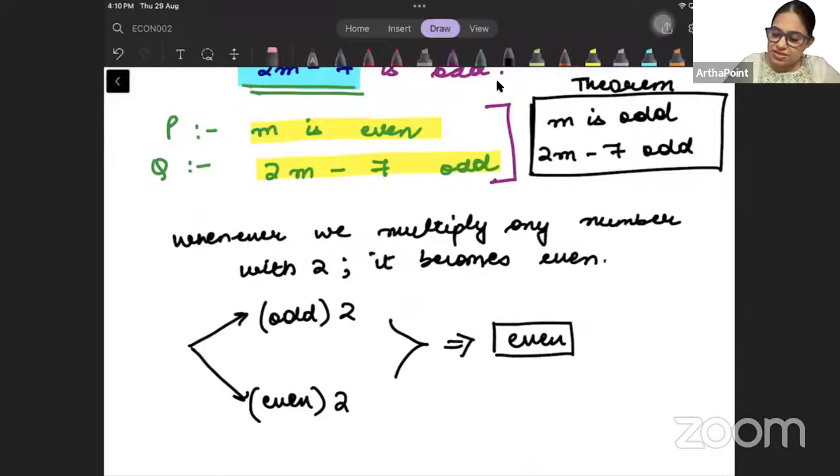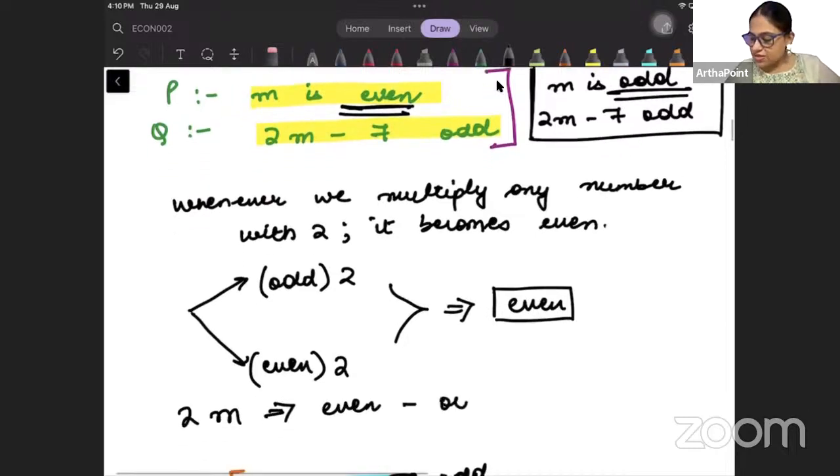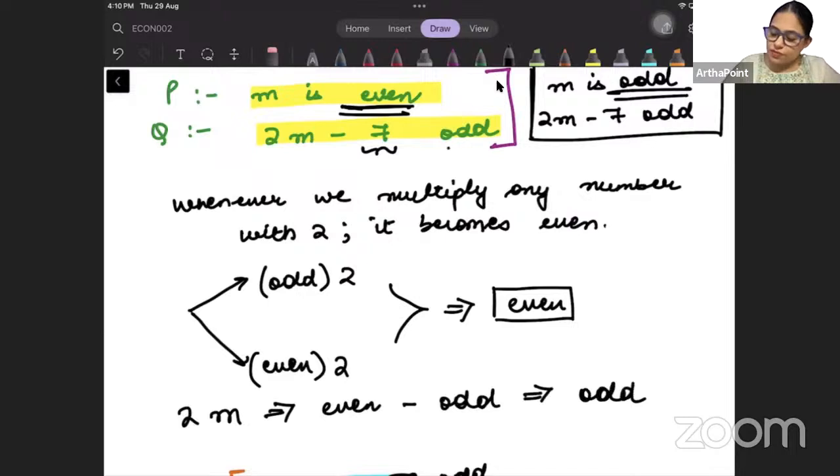So whether m is even, चाहे मैं m को एक even नंबर लूं या odd नंबर लूं, जैसे ही मैंने m को 2 से मल्टीप्लाई किया, it will become an even number. And even minus odd, 7 is an odd number beta, even minus odd is always odd. So therefore your answer will always be odd. आपको हमेशा odd ही मिलेगा. This is the proof of this.